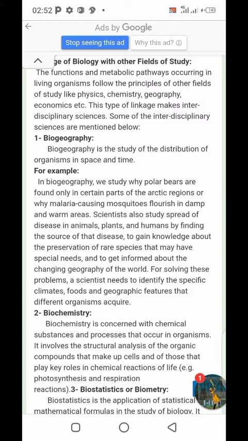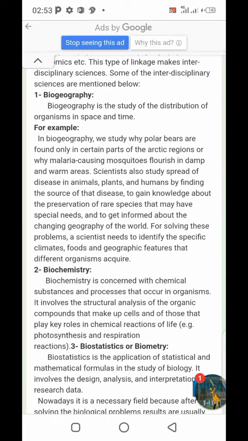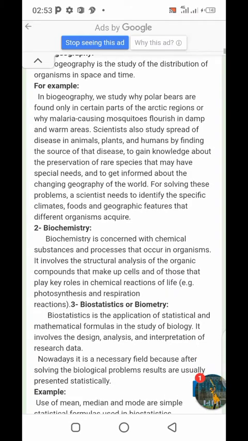Scientists also study the spread of disease in animals, plants, and humans by finding the source of that disease, to gain knowledge about the preservation of rare species that may have special needs, and to get informed about the changing geography of the world. For solving these problems, a scientist needs to identify the specific climates, foods, and geographic features that different organisms require.